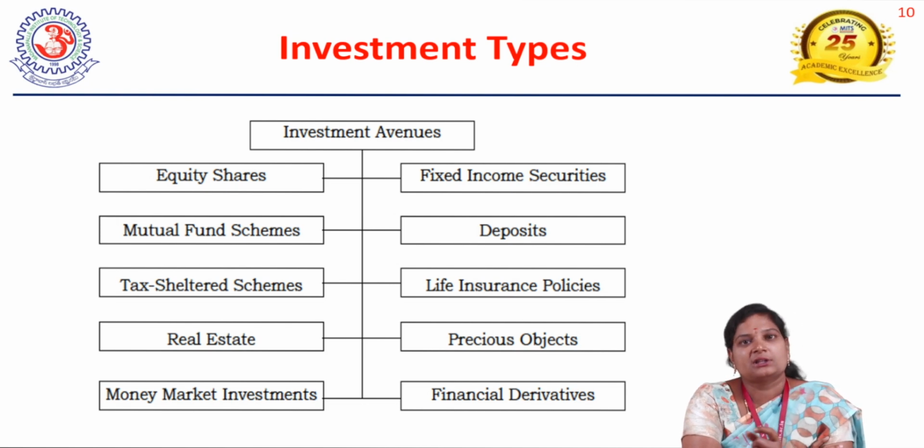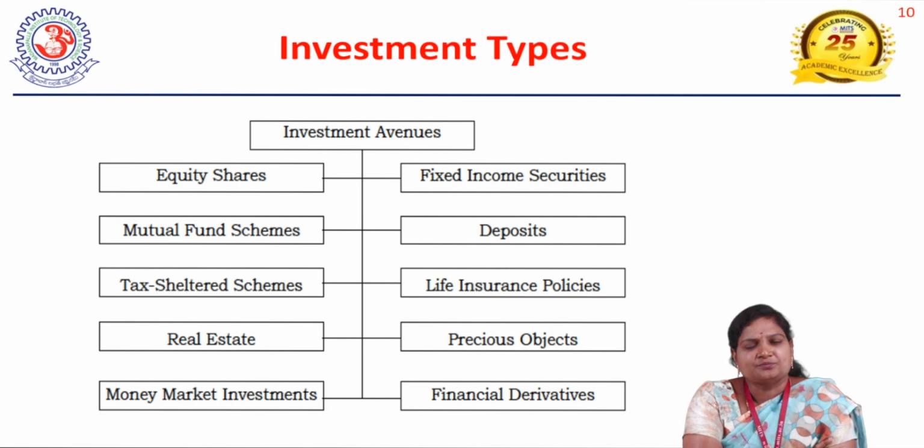That means 10% debentures, 9% debentures, 15% debentures, 10% bonds. They provide this information at the beginning itself, so those securities possess a fixed percentage of returns during the investment period.